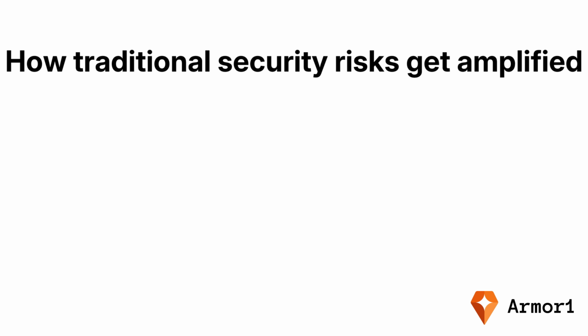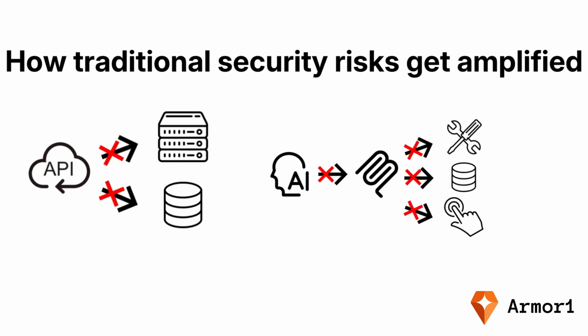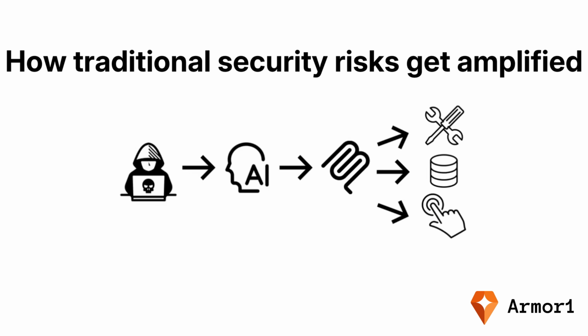While MCP servers bring new risks with them, they also affect traditional security risks. In a normal API environment, a misconfiguration might expose one endpoint. In MCP, that same issue now exposes a tool that the AI uses to act. If a tool is unsafe or if a server is misconfigured, the AI becomes the attacker's instrument. Because the agent makes decisions and executes automatically, the risk is amplified. It's no longer about a single vulnerability, it actually becomes a chain of actions that the AI performs instantly.